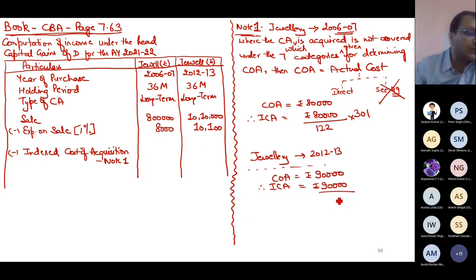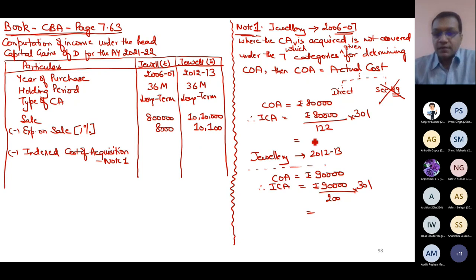Therefore, the indexed cost of acquisition is 90,000 divided by the index of 01-02 or 12-13, whichever is later. 12-13 is later, multiplied by 301. So both give me indexed cost: 80,000 divided by 122 into 301 is 197,377, and 90,000 divided by 200 into 301 is 135,450.